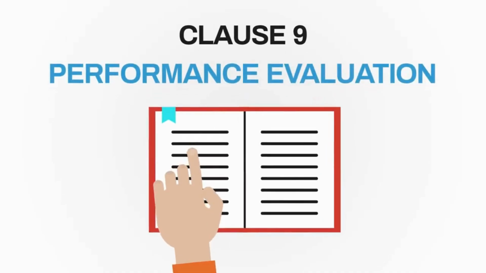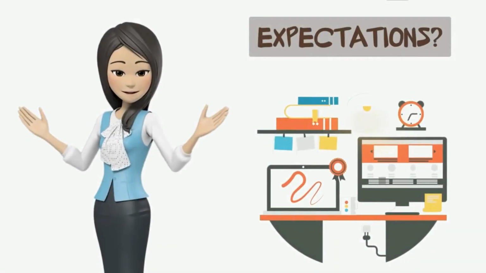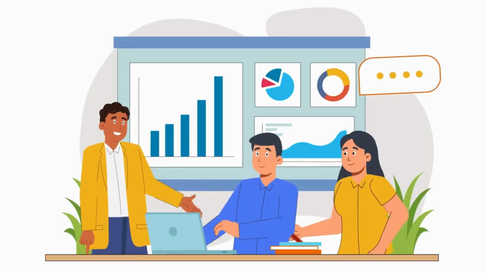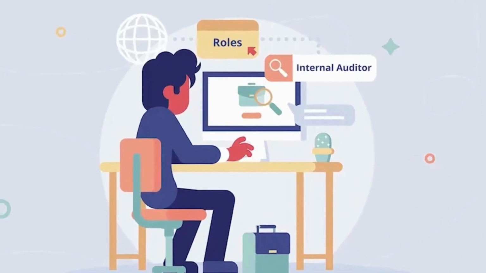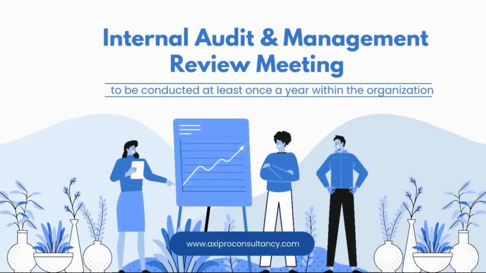Clause 9, Performance Evaluation. This clause indicates the requirements that are necessary to monitor whether your ISMS is functioning according to expectations. It includes evaluating customer satisfaction, internal audits, and management review. Internal audit and management review meetings are to be conducted at least once a year within the organization.